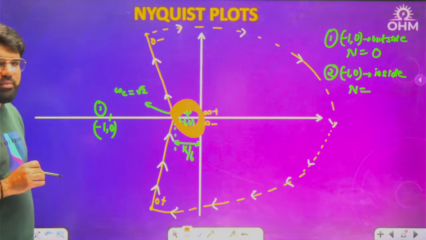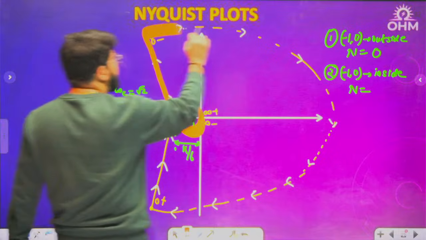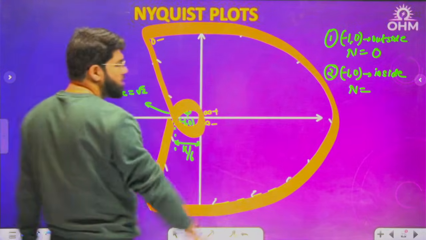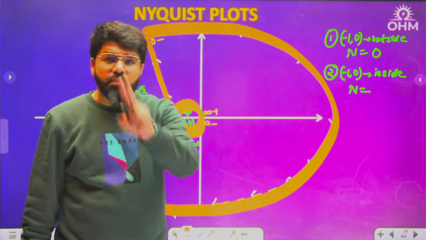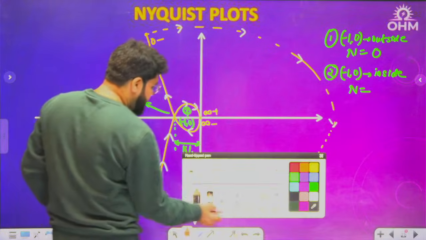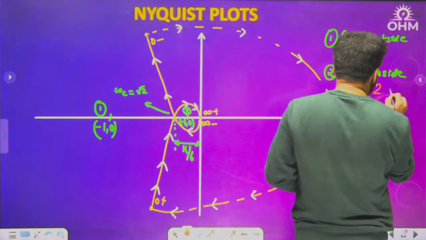Which direction did I move? Clockwise. There is one more outer encirclement like this. How many encirclements? 2 times. But both are in the clockwise direction. Clear, everybody? So n is equal to 2 times.